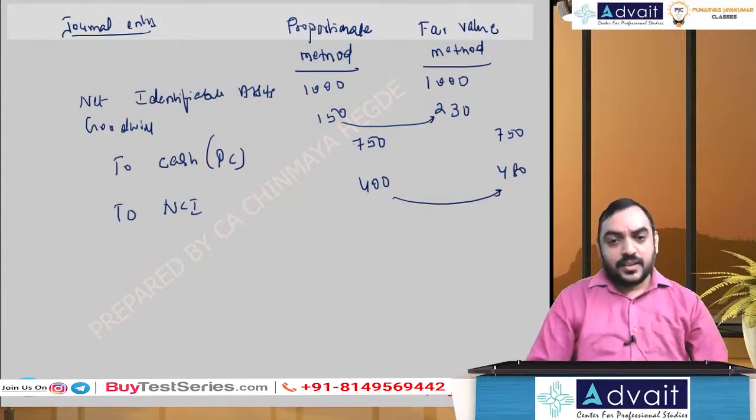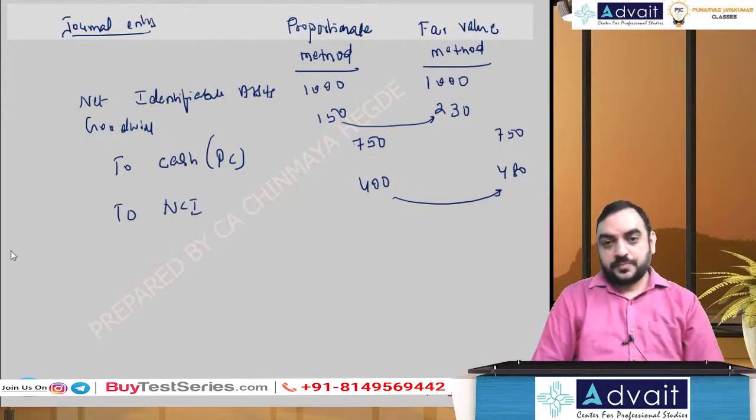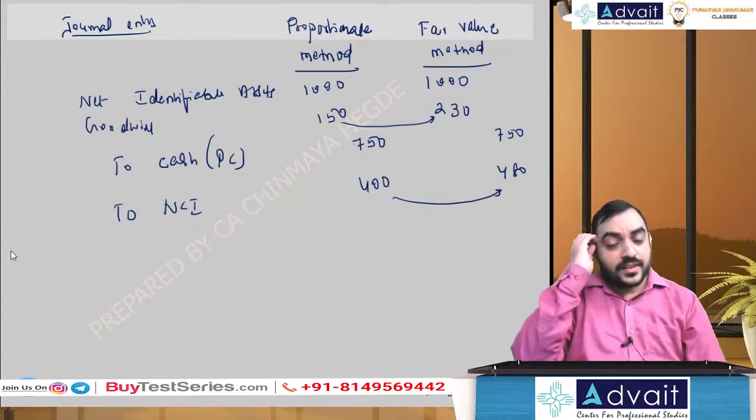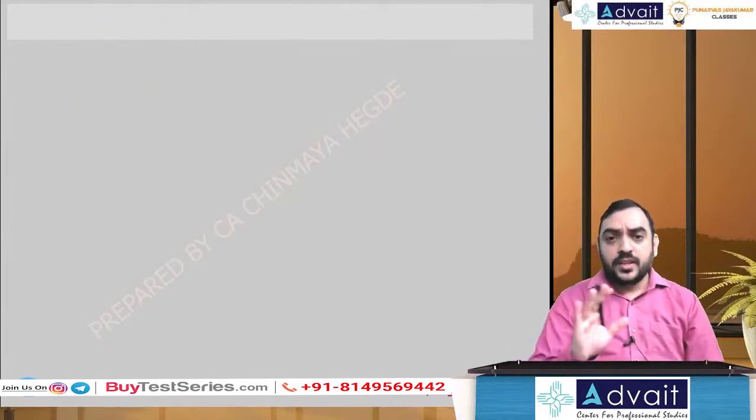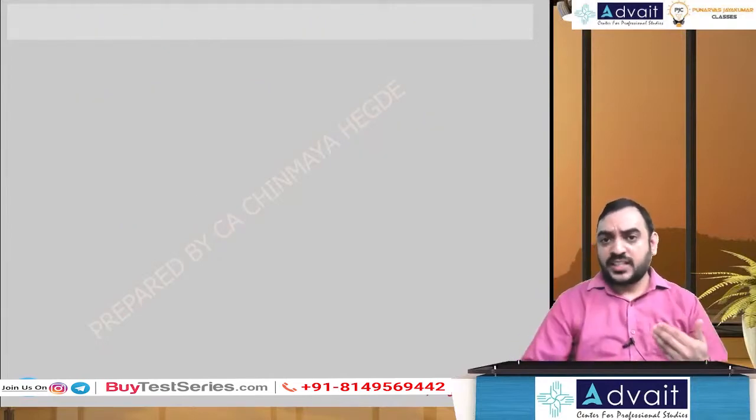Okay. Hope you have taken down. Now I'll prepare in this format. This format logic part I'm not explaining much now.